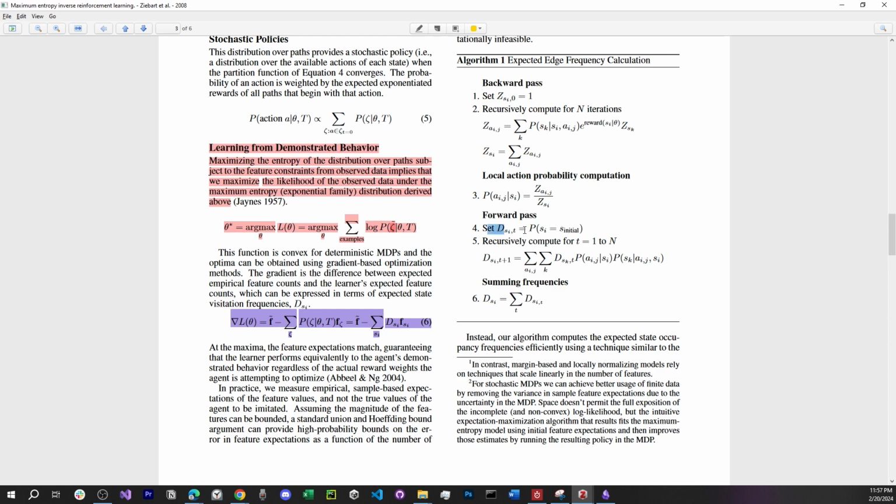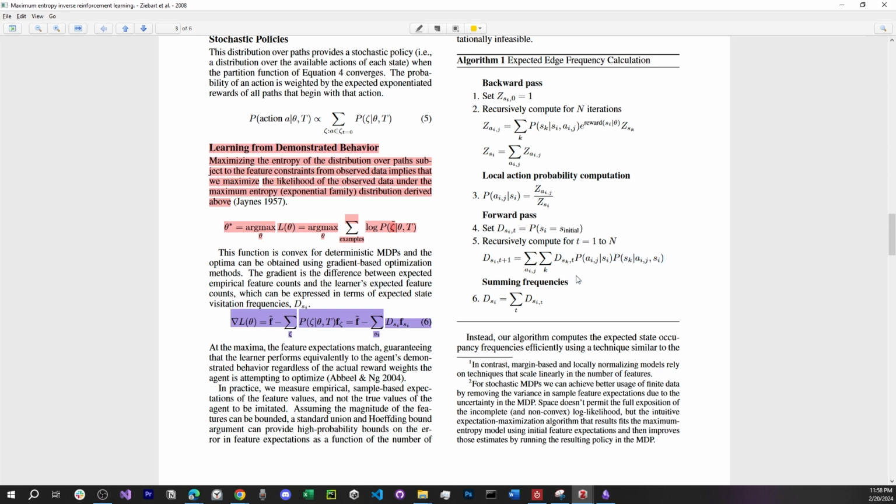So I have my initial state visitation frequency, which is the initial state probability, and I recursively compute this D of S_i for my time horizon, which can be something like n, based on the policy that I achieved in the value iteration formula. And this one is my transition probability.